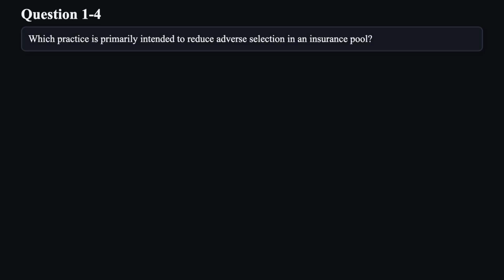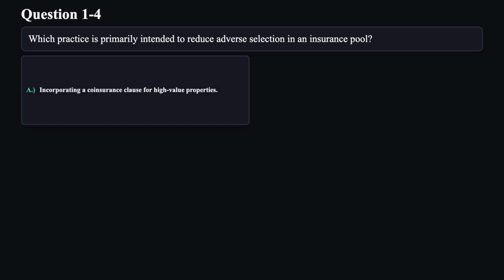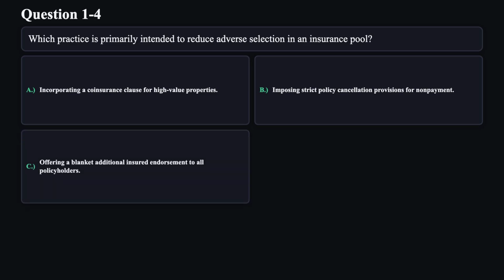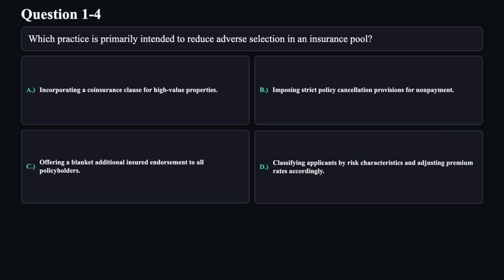Question 4. Which practice is primarily intended to reduce adverse selection in an insurance pool? A. Incorporating a coinsurance clause for high-value properties. B. Imposing strict policy cancellation provisions for non-payment. C. Offering a blanket additional insured endorsement to all policyholders. D. Classifying applicants by risk characteristics and adjusting premium rates accordingly.